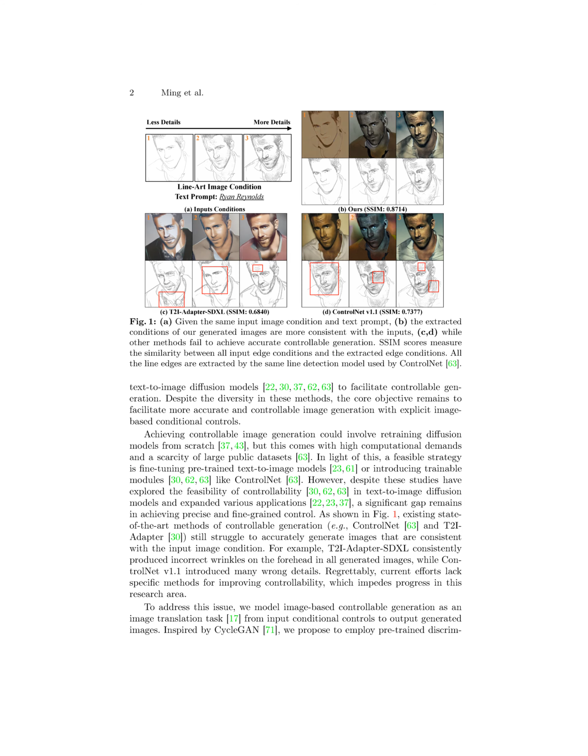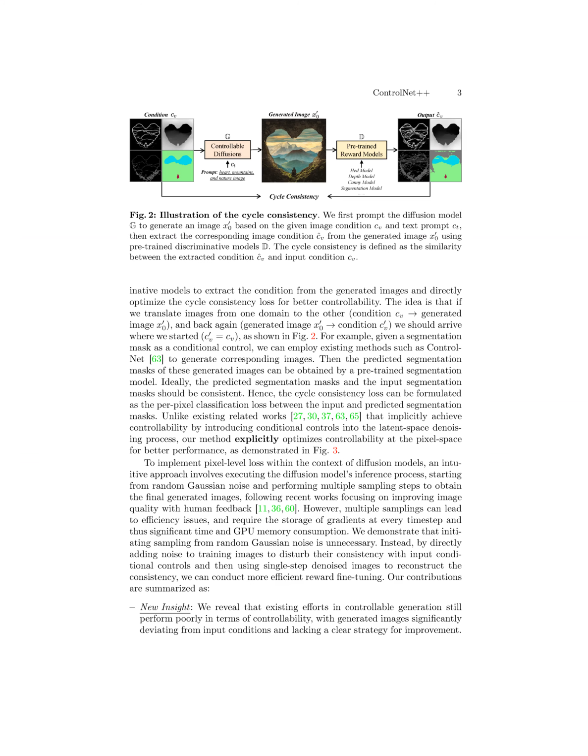By explicitly optimizing controllability at the pixel space level through cycle consistency loss, the model aims to enhance performance in generating images that align closely with the specified input conditions. Additionally, the paper introduces an efficient reward fine-tuning strategy that disrupts the consistency between input images and conditions by adding noise to training images, leading to single-step denoising for more efficient reward fine-tuning without the need for multiple time-consuming samplings.